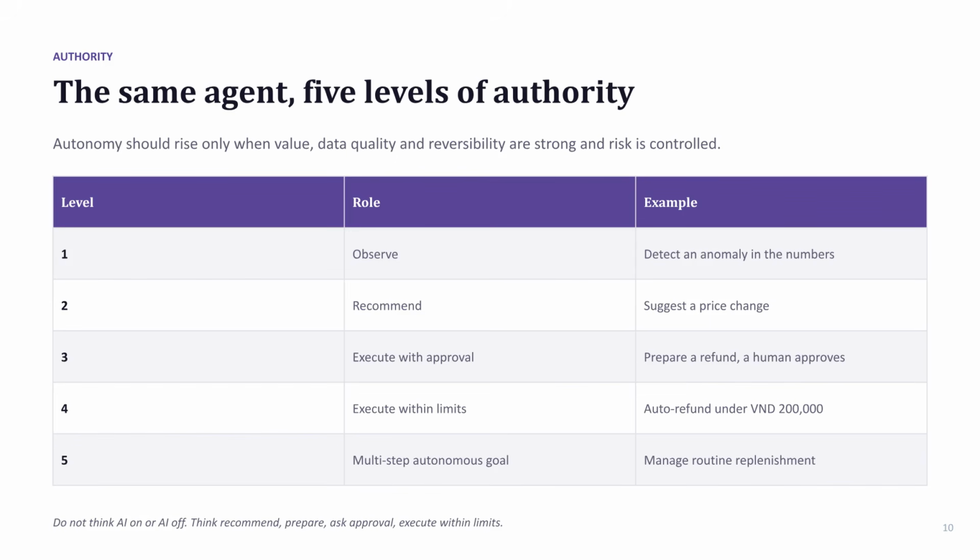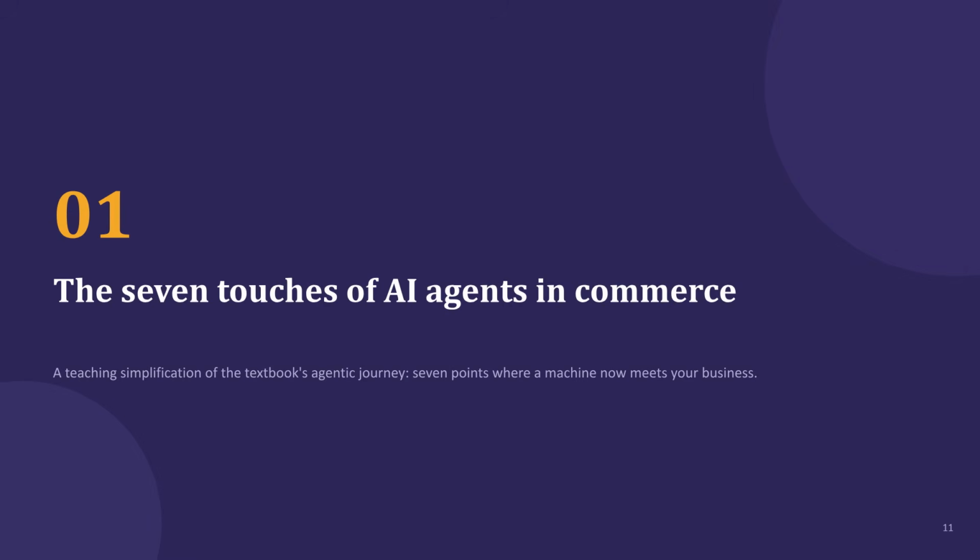When implementing agents, authority is structured in 5 levels, ranging from simply observing and detecting anomalies to managing multi-step autonomous goals. You must ensure that autonomy increases only as value and risk controls improve. Now let's explore the 7 touches of AI agents in commerce. This framework helps us understand exactly where a machine interacts with your business operations.